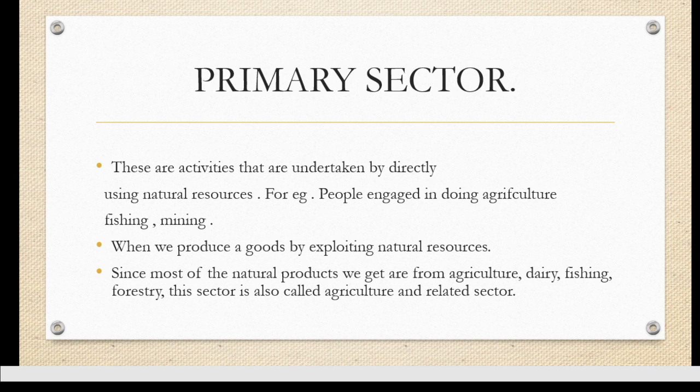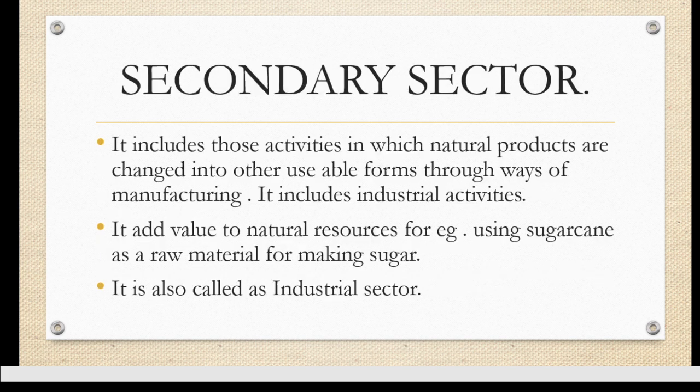This sector is also called the agricultural sector. That means fishing, dairy products, forestry, all these also come under your primary sector. यानी कि कोई भी natural चीज को जब हम collect करते हैं, that comes under your primary sector. उन सबको हम लोग primary sector ही कहते हैं. Next comes the secondary sector.